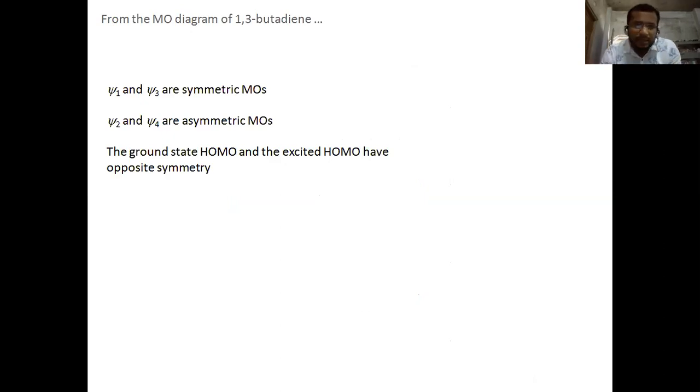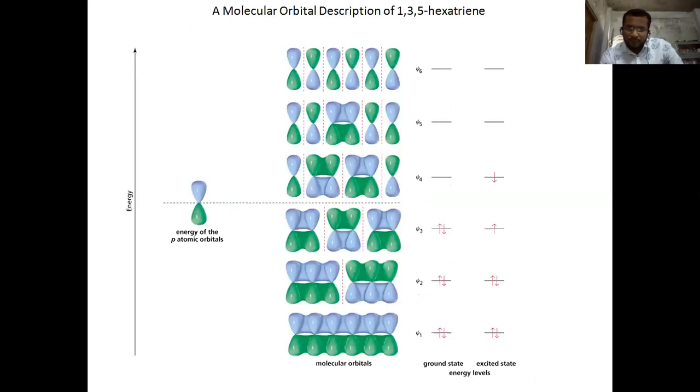So here we can see from the MO diagram of 1,3-butadiene, psi 1 and psi 3 are the symmetric MOs, and psi 2 and psi 4 are the asymmetric MOs. Same as this for 1,3,5-hexatriene: these are the 6 psi energy levels for the excited and ground state.